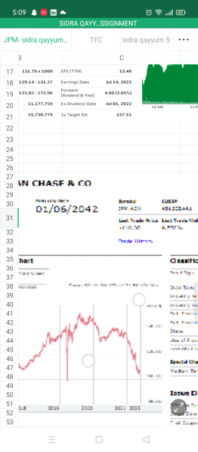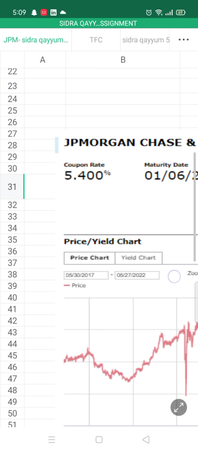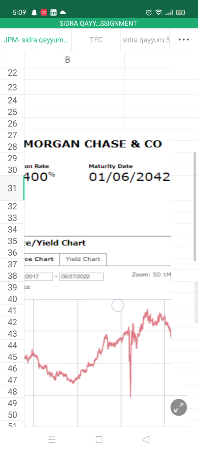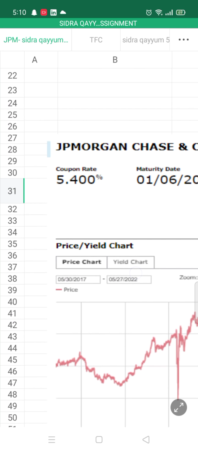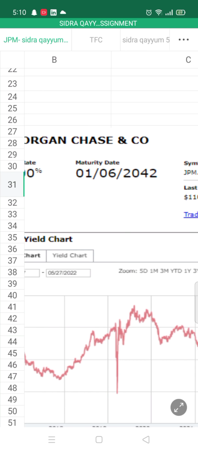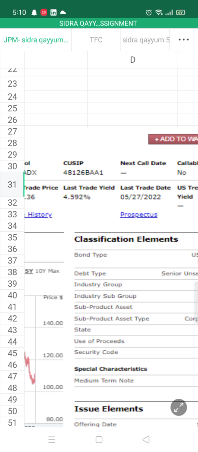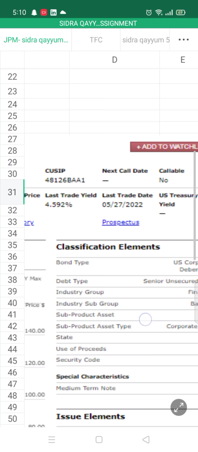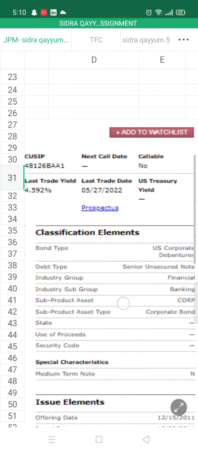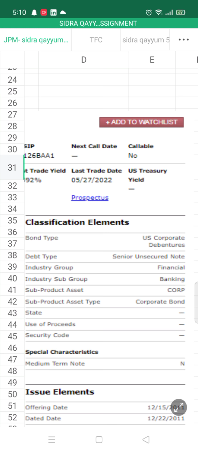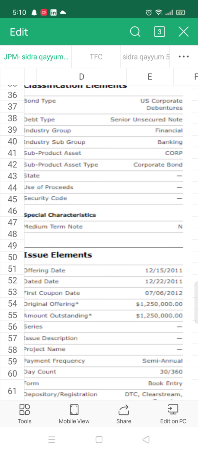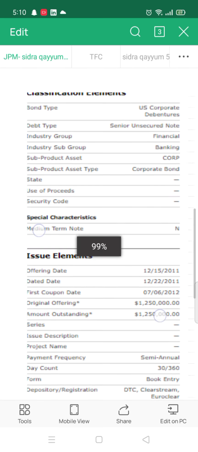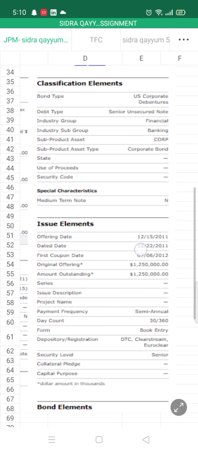Now here this is a JP Morgan bond. The bond symbol is JPMADX. Coupon rate is 5.400%. Maturity date is 01/06/2042. Last trade yield is 4.592%. The last trade date is 05/27/2022 and the offering date is 12/15/2011, which is the number of years is 22.